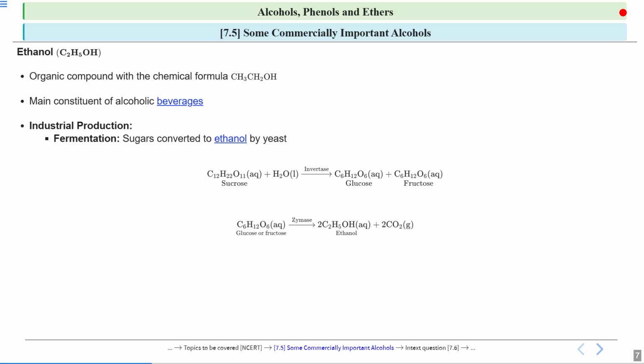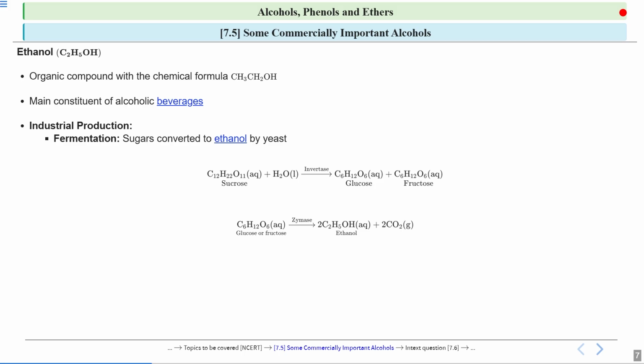Then your glucose or fructose is reacted in the presence of another enzyme called zymase, and it forms the alcohol, which is ethanol, and CO2 gas is released in this process. So first, sucrose in the presence of invertase is converted to glucose and fructose, and then glucose or fructose reacts with zymase and forms ethanol, along with carbon dioxide gas.